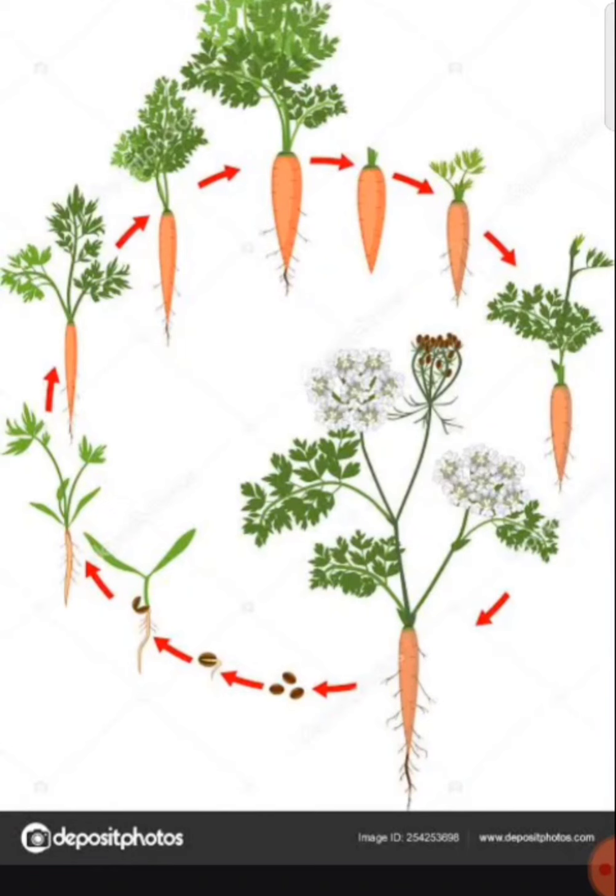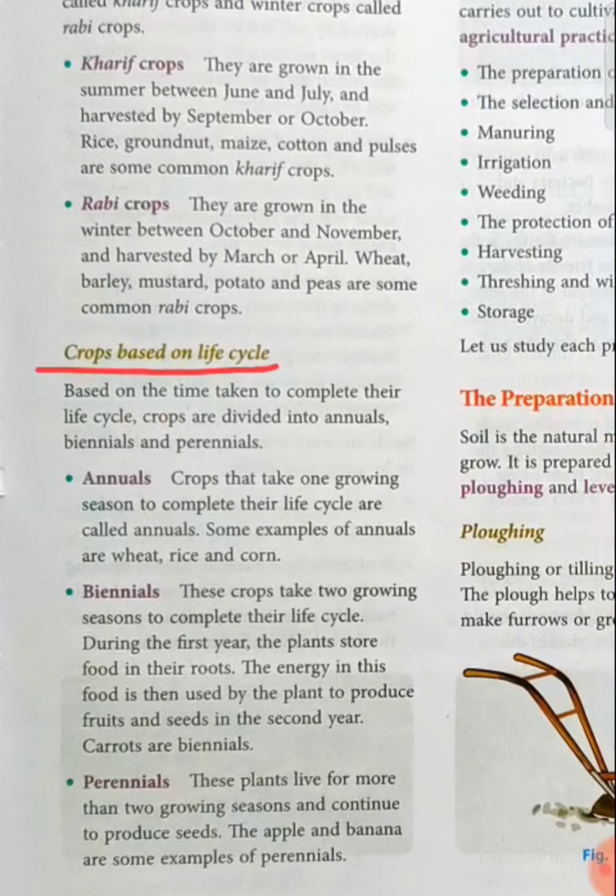We don't let the carrot live that long, because we can buy the carrot seeds from the market, right? And whoever made the carrot seeds, they let the carrot live for 2 years, and that is why it could give the seeds from which we can make new carrot plants. So we have learned about annuals and biennials.